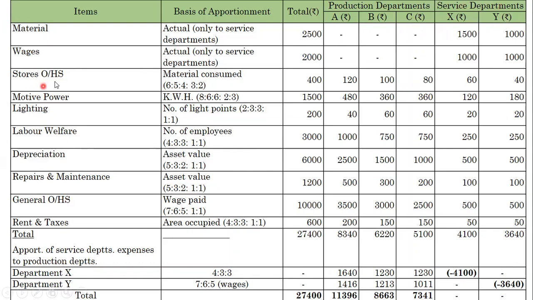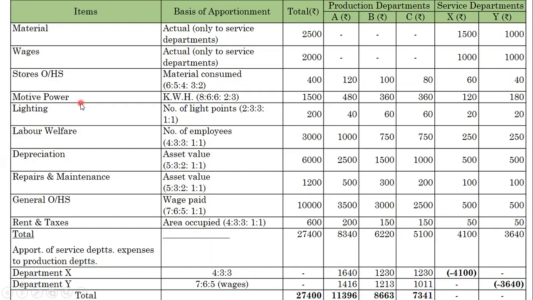Next, I am moving to stores overheads. Material consumed. What is the basis? 6:5:4:3:2. We have calculated already. For stores overhead, expenses are 400 given in the problem. We apportion these expenses to the various departments. We bring from the calculation: A 120, B 100, C 80, X 60 and Y 40.